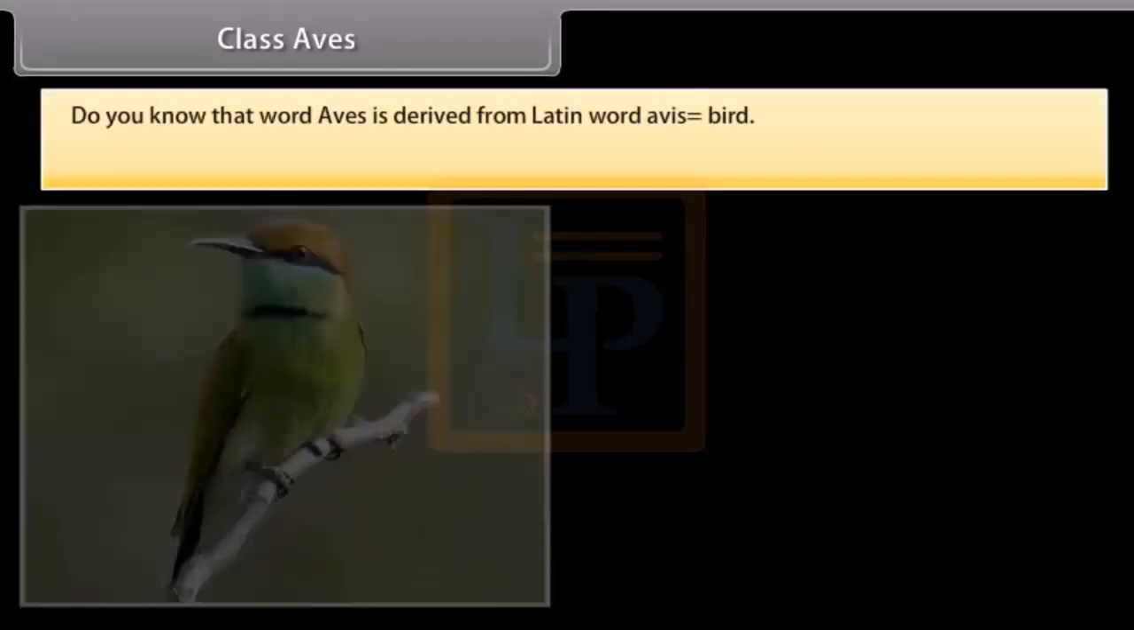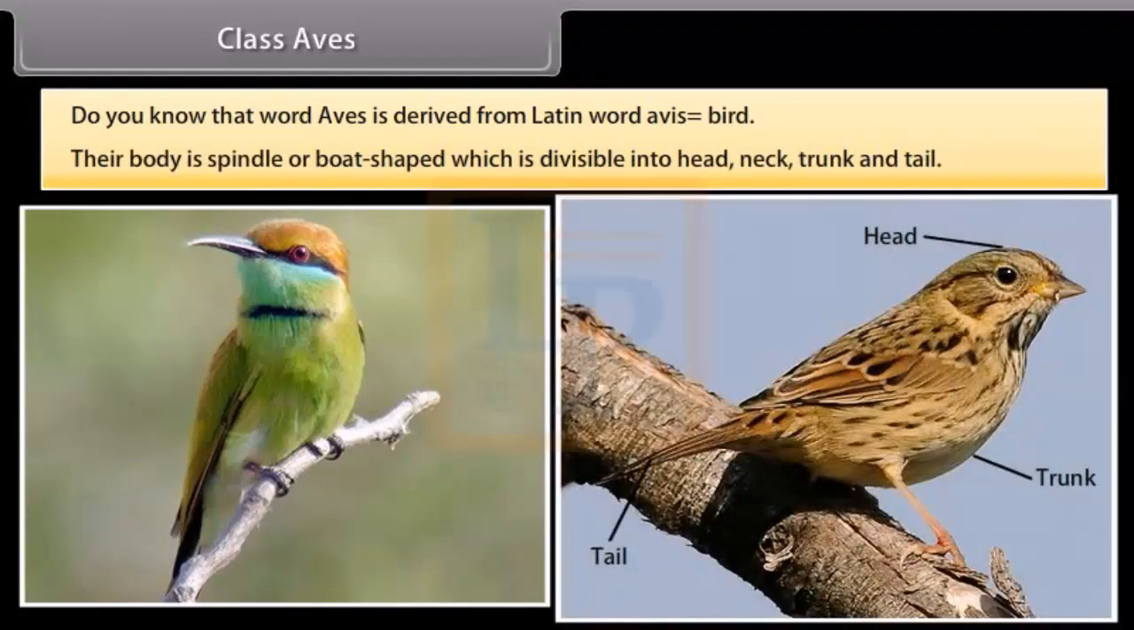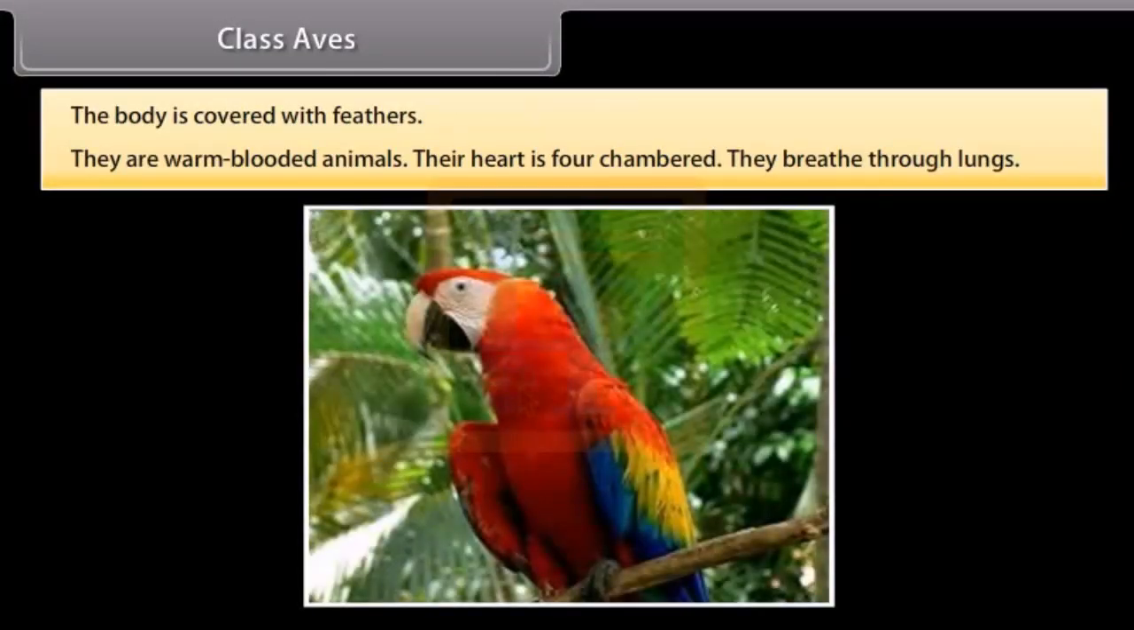Class Aves. Do you know that the word Aves is derived from the Latin word avis, which means bird? Their body is spindle or boat-shaped, which is divisible into head, neck, trunk and tail. The body is covered with feathers. They are warm-blooded animals. Their heart is four-chambered. They breathe through lungs.